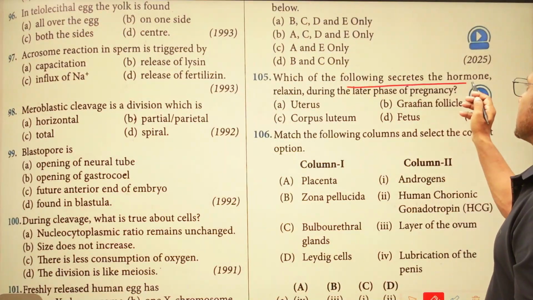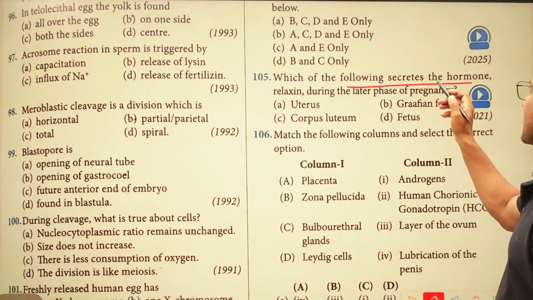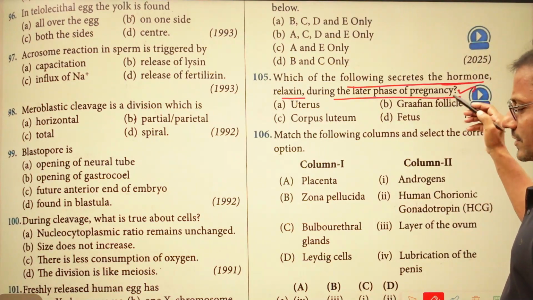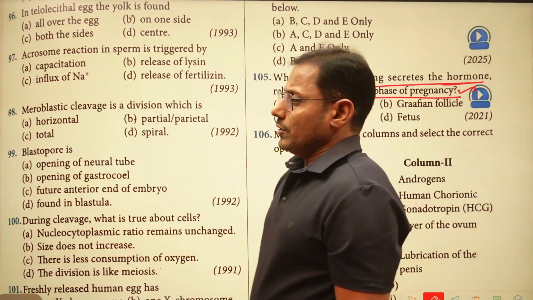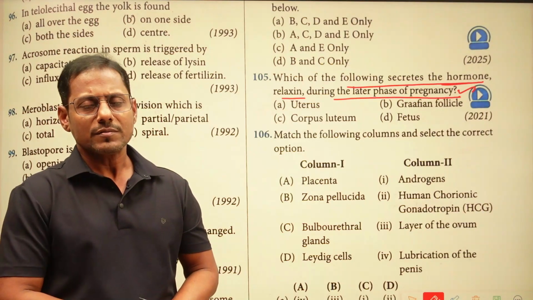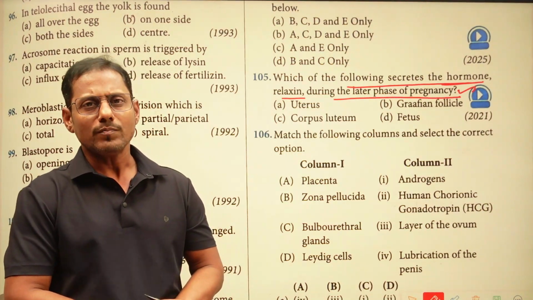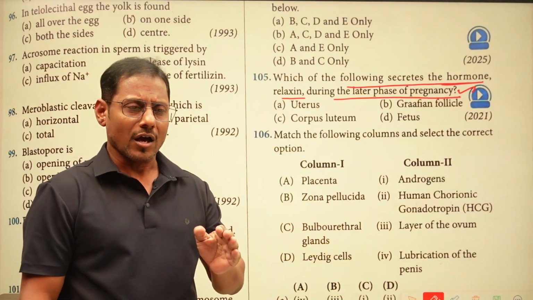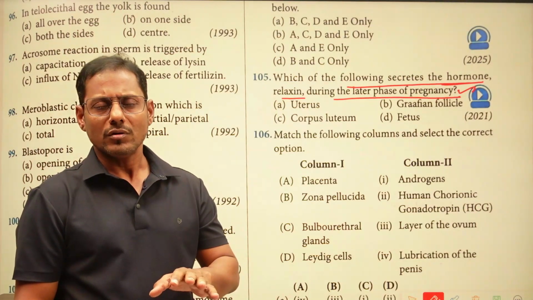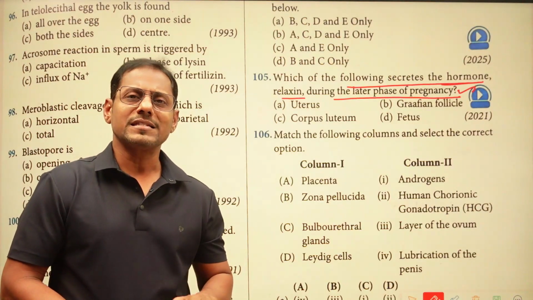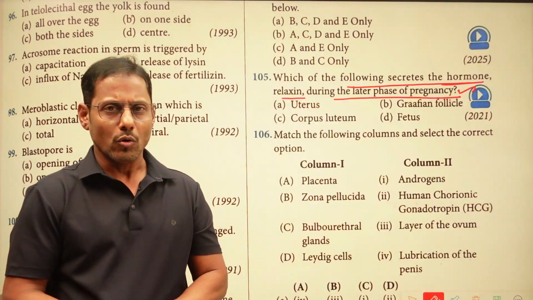Which of the following secretes the hormone relaxin during the latter phase of pregnancy? We already discussed this in the previous question discussion. That is the relaxin hormone. Regarding this hormone, no information is present in our textbook. But relaxin is the hormone which is secreted by the ovaries.